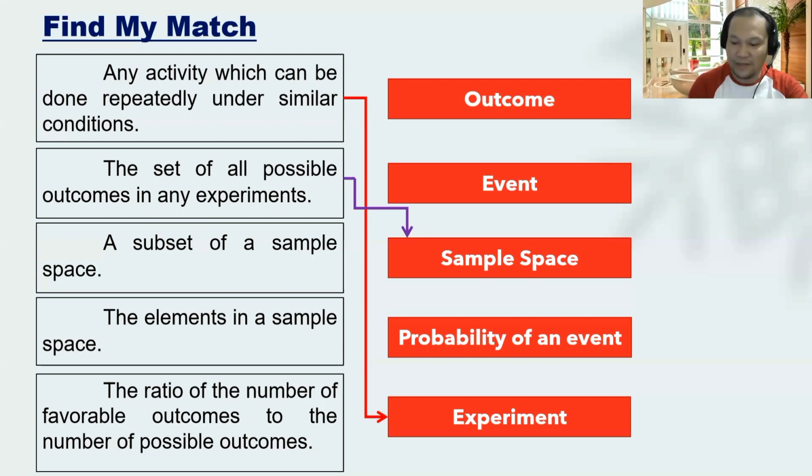If you are going to list all the possible outcomes in a given experiment, then that is what we call sample space. Okay? And if we do have the sample space, then we do have a certain subset. And that subset of a sample space is what we call event. We are dealing with a specific activity in a given experiment.